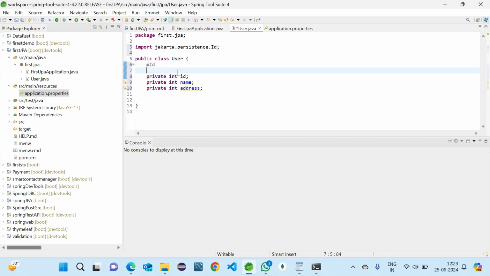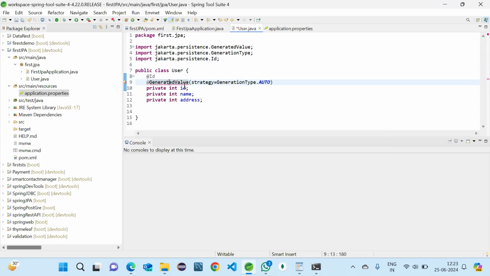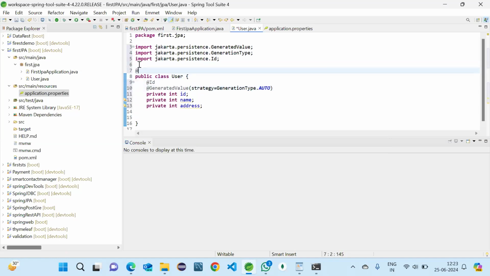And here, you know this annotation, GeneratedValue, strategy, sorry, spelling mistake, strategy equals to GenerationType.AUTO. That's it. Just import all these, this one and this one. And one thing we need to do: we should make this User an entity now, so we need to add the annotation @Entity.